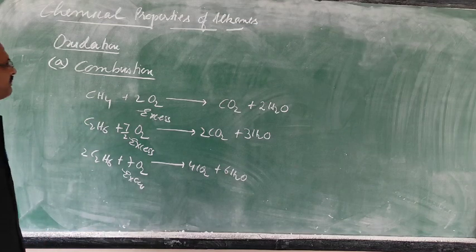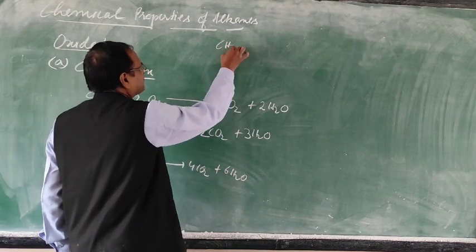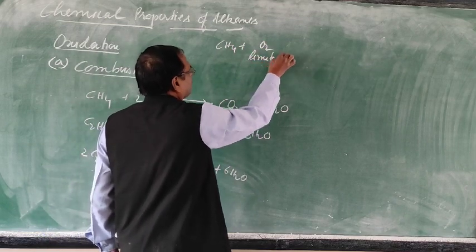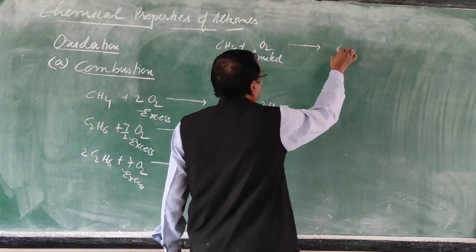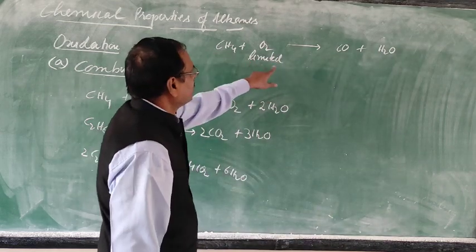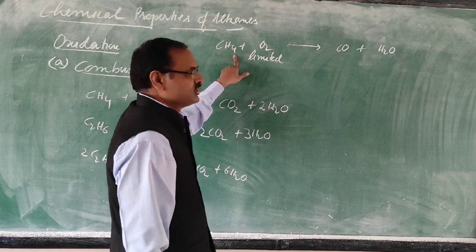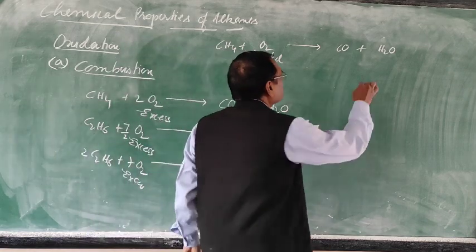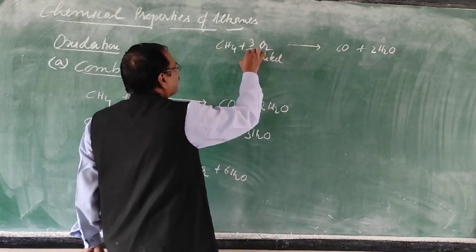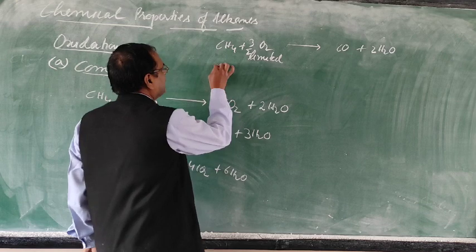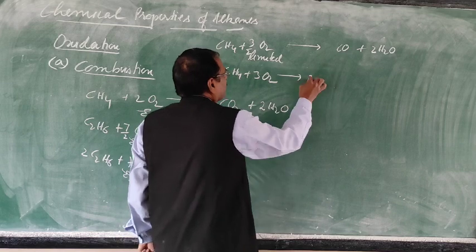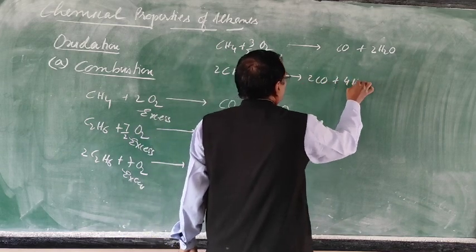Now the next one is a limited amount. If methane is burned with oxygen in a limited amount, this will form carbon monoxide and water vapor. Carbon 1 atom, 1 molecule of carbon monoxide. Hydrogen 4 atoms, half of 4 is 2. Then 2 plus 1 is 3, so 3 by 2. The whole equation we multiply by 2. Then 2CH4 plus 3O2 gives 2CO plus 4H2O.